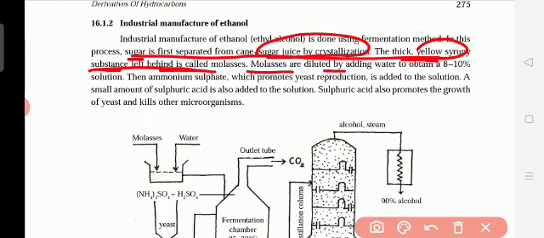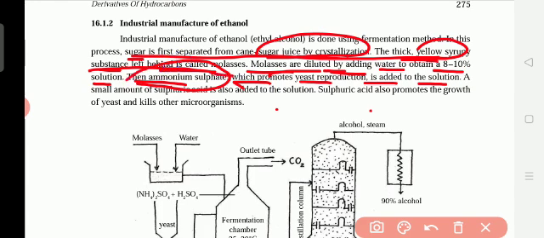Diluted with water means, for example, in the milk, if we add more water, the thick milk will be diluted. And for example, when we take juice, if you add more water it will become diluted. Okay, so molasses is diluted by adding water to obtain an 8 to 10% solution. Then ammonium sulfate, which promotes yeast reproduction, is added to the solution. Ammonium sulfate, one chemical, is added to this molasses.